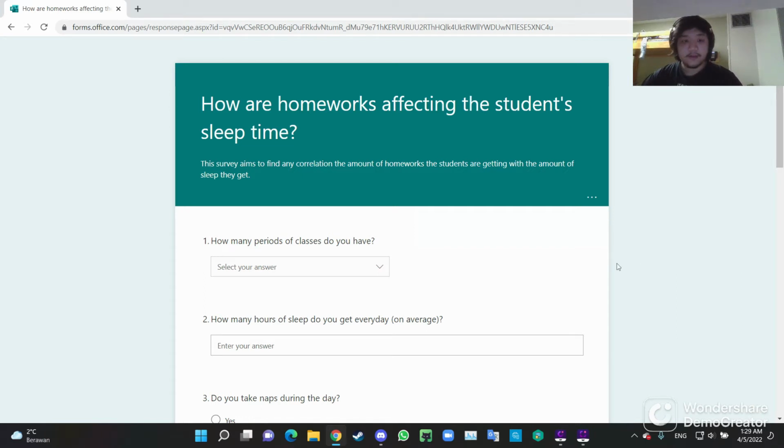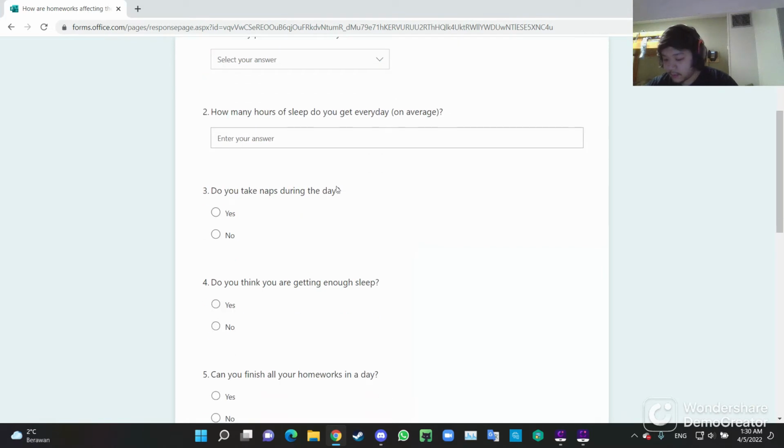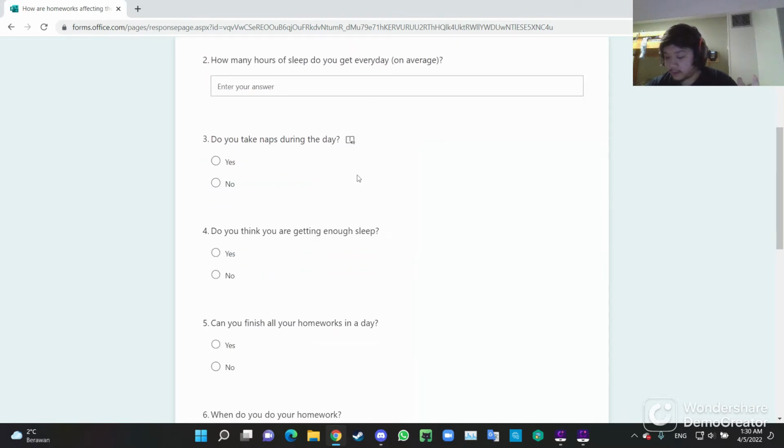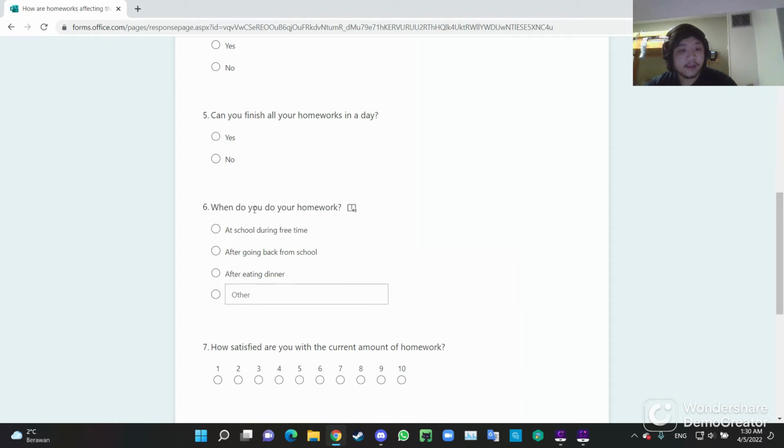Now, in the survey, we will have, of course, the numeral continuous as one of the question types, that is going to be on how much sleep do we get on average. That is question two. Another data type that we're going to collect is numeral discrete, basically on the number of courses or periods that we have. Another thing is the categorical nominals, basically on when you do the homework. That is at number 6 over here.